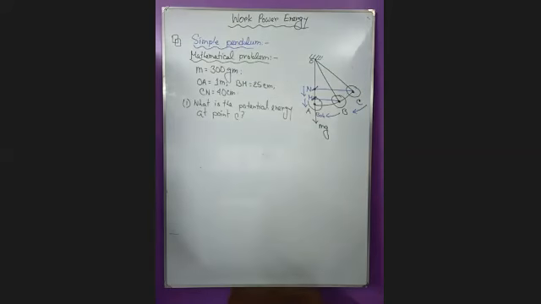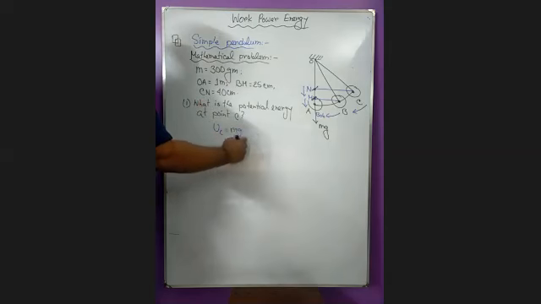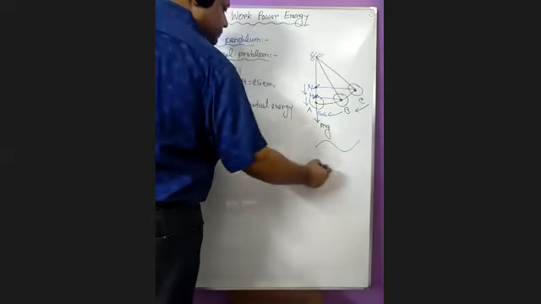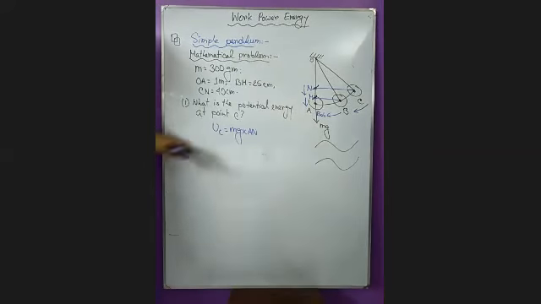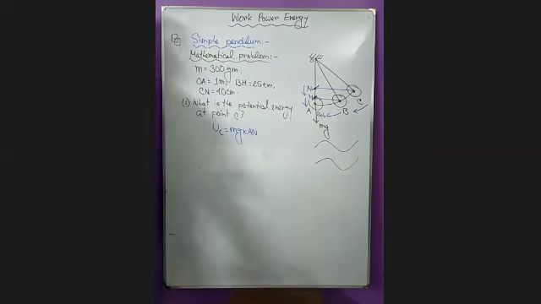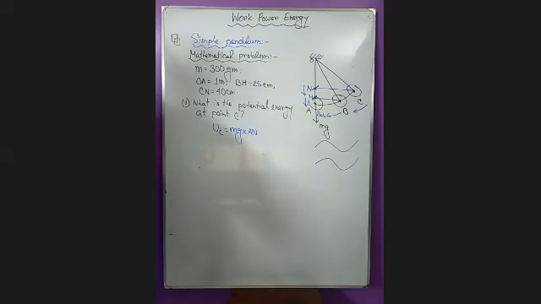So if I say the potential energy at point C, we have found UC as mg into AN. That is correct. This is our potential energy. Okay, but what is the value of AN? I am not giving you the value of AN here. I am giving you the value of CN. So AN can be easily measured from this value. How? We will just solve it.